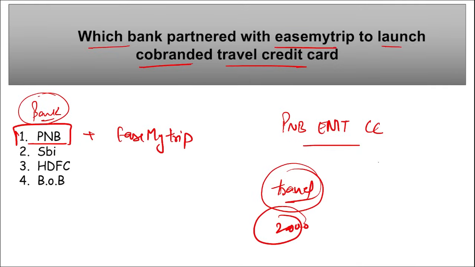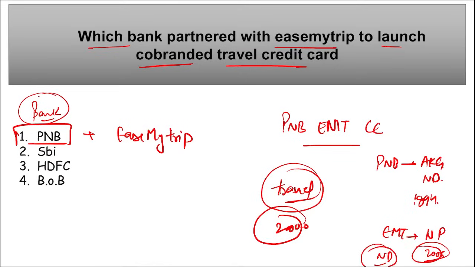countries. If we talk about PNB, Atul Kumar Goyal is the managing director and CEO. Headquarters is in New Delhi. In 1894 this was established. If we talk about EaseMyTrip, Nishant Pitti is the co-founder and CEO, and it was founded in 2008 and headquarters is in New Delhi.